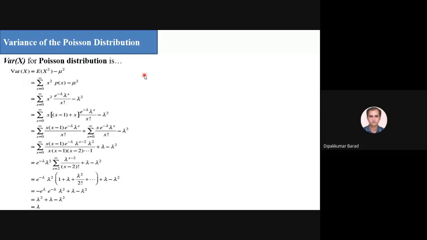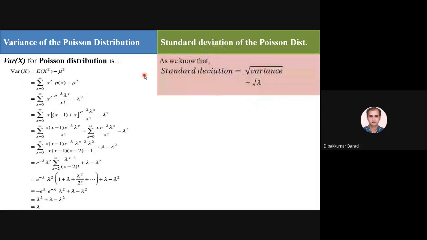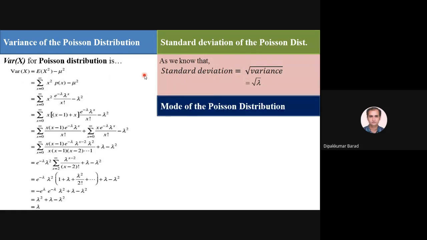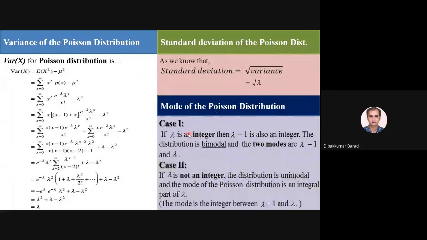Now, mean and variance are both lambda for Poisson distributions. So variance is lambda, and the standard deviation, which is the root of variance, is root of lambda. Now the mode of the Poisson distribution. Again we have two cases: either lambda is an integer or lambda is not an integer.